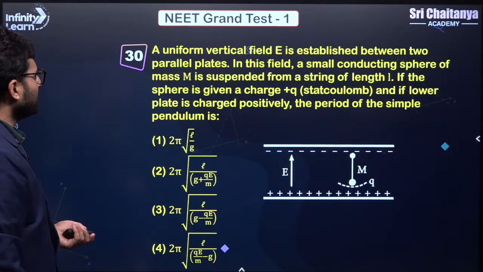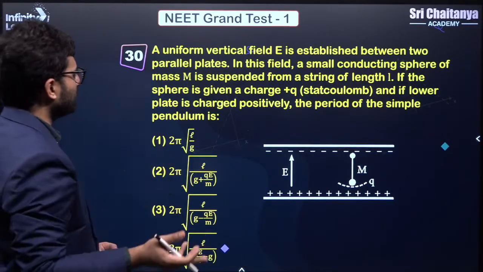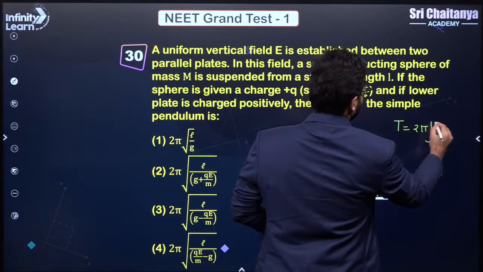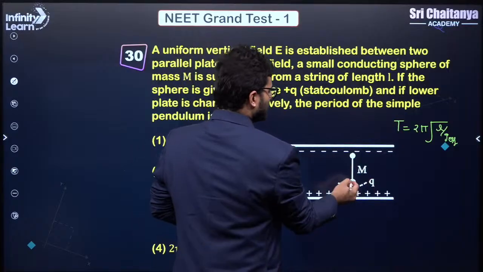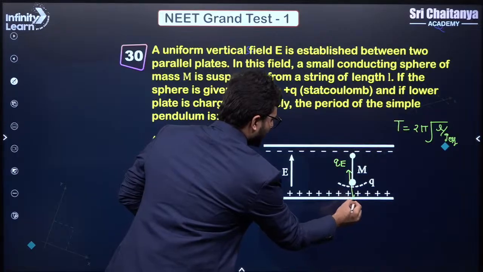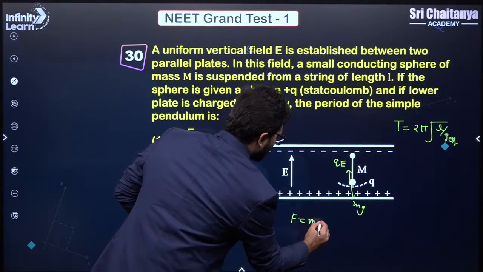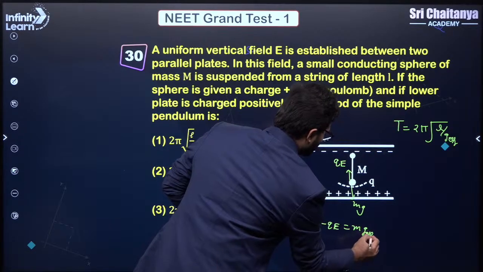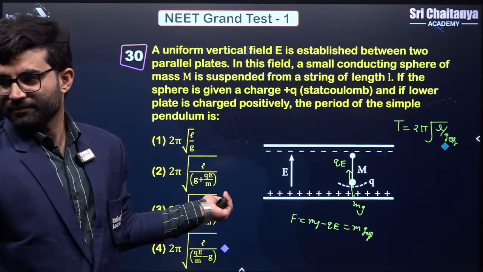A uniform vertical field E is established between two parallel plates. In this field, a small conducting bob, so basically what it is saying, you have to calculate the time period of the pendulum, which is 2 pi under root of L upon g effective. What has changed here? Only thing which has changed here is g effective, because you will have a force of QE here. So basically mg is acting downwards and QE is above, so the net force is given by mg minus QE, which is equal to m into g effective. So from here you calculate the g effective and you put it there, right? Understood?